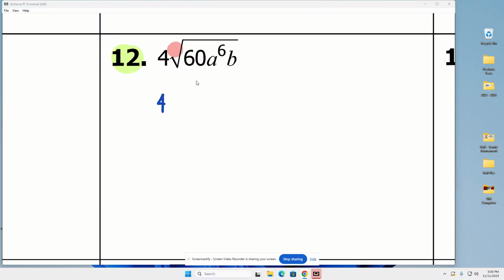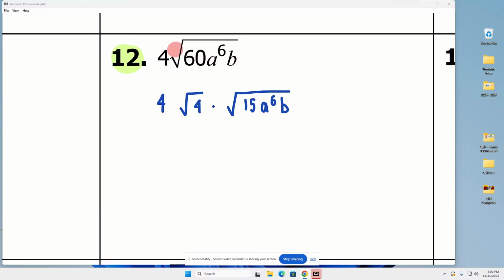So I don't start in my perfect square list above 30. So I'm going to try 25. Well, will 60 divide evenly by 25? No. Okay, keep going down. Will 60 divide evenly by 16? No. Will 60 divide evenly by 9? No. Will 60 divide evenly by 4? There it is. 4 goes in there 15 times.